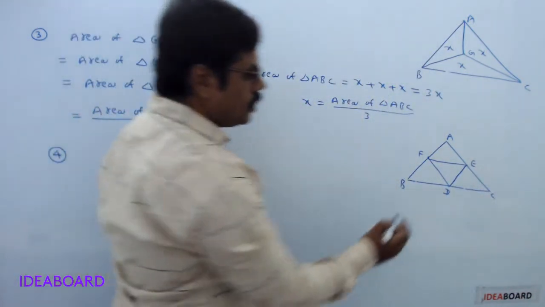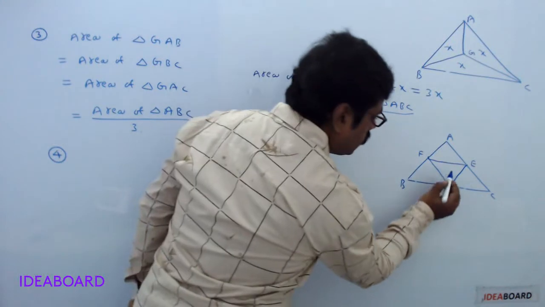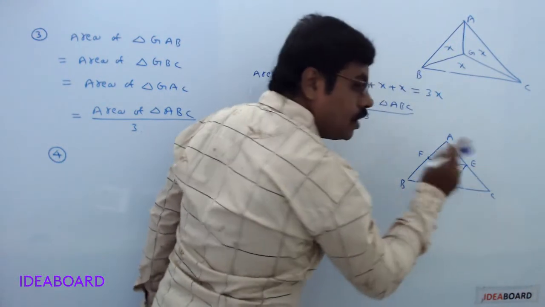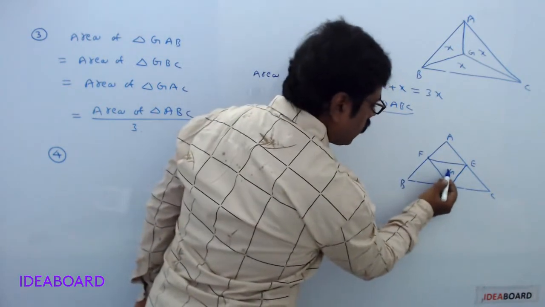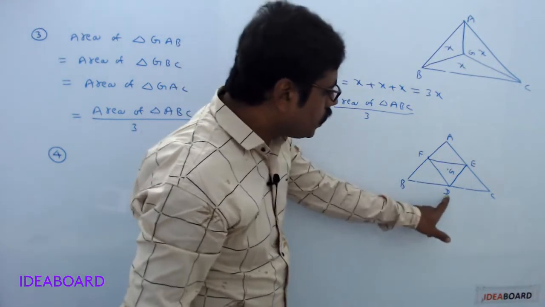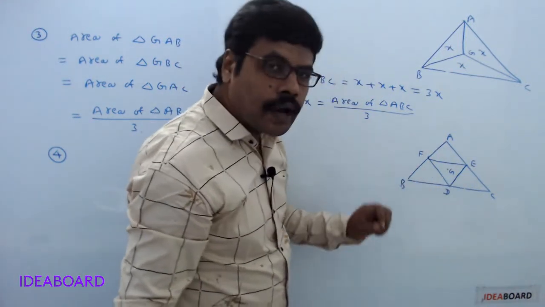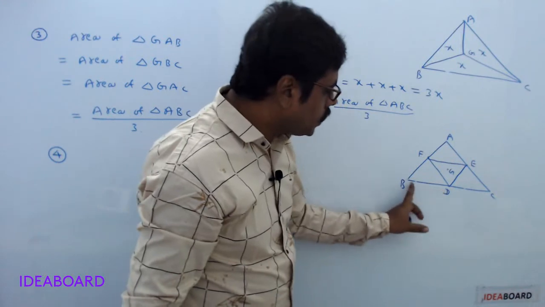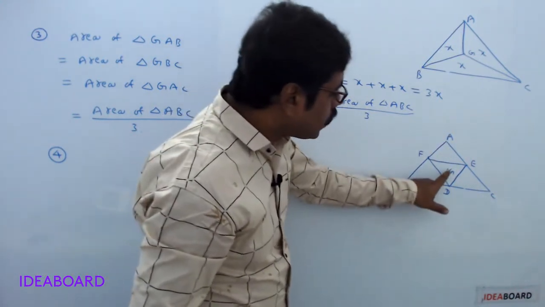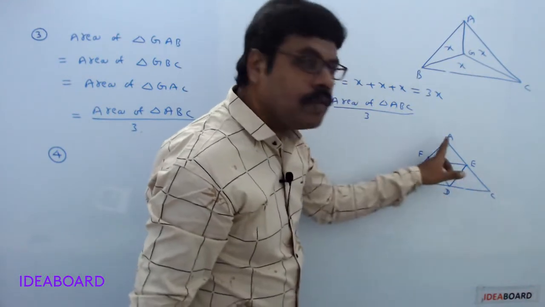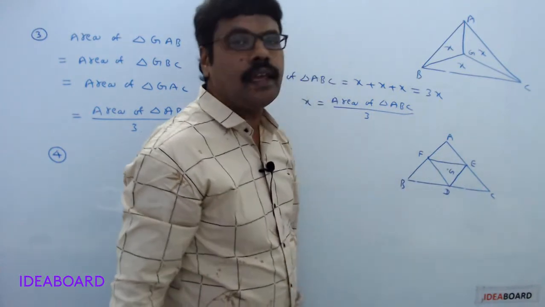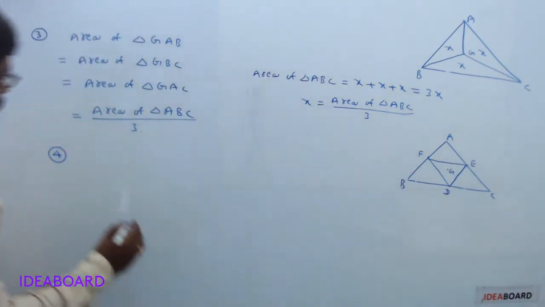Now the required point is that the centroid of triangle ABC is the same as the centroid of triangle DEF. If D, E and F are the midpoints of the sides BC, CA, AB, then the centroid of triangle ABC is the same as the centroid of triangle DEF. So note down that pointer.